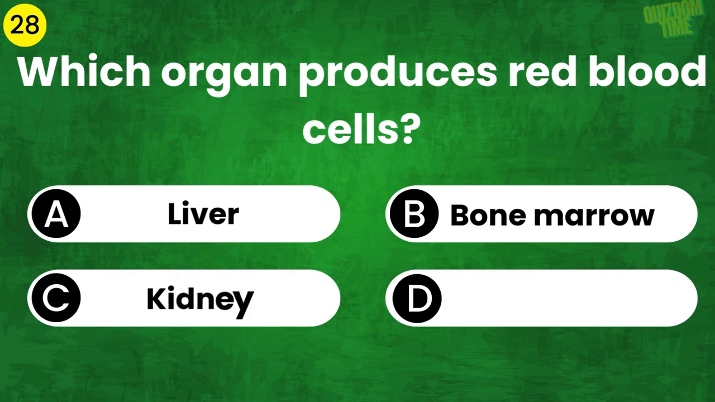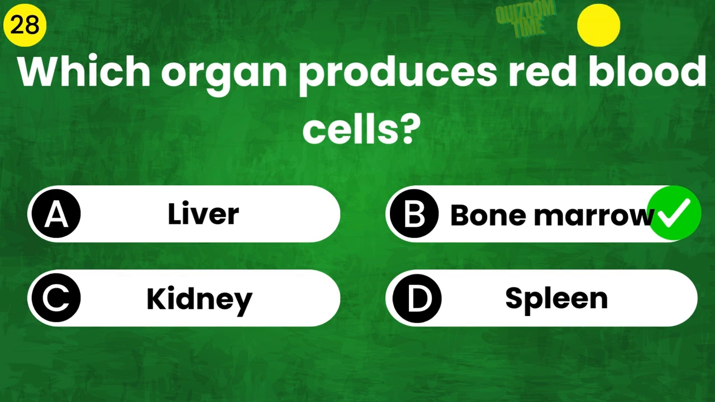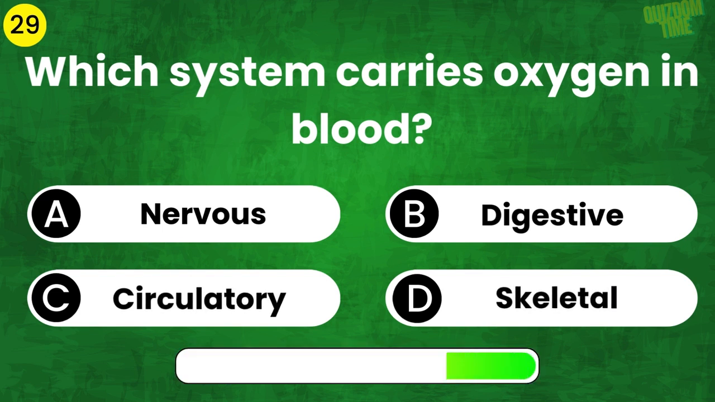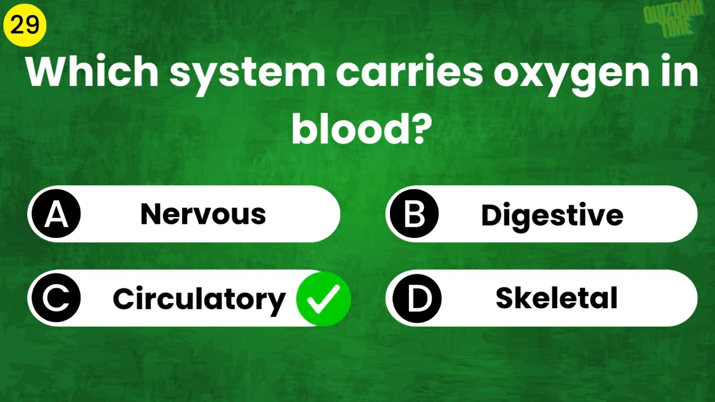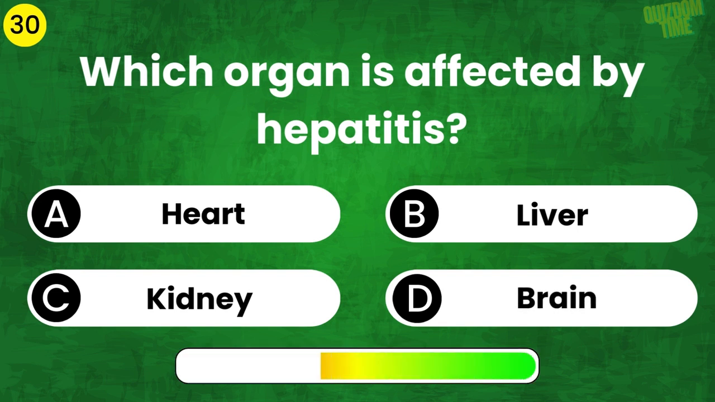Which organ produces red blood cells? The answer is bone marrow. Which system carries oxygen in blood? The answer is circulatory. Which organ is affected by hepatitis? The answer is liver.